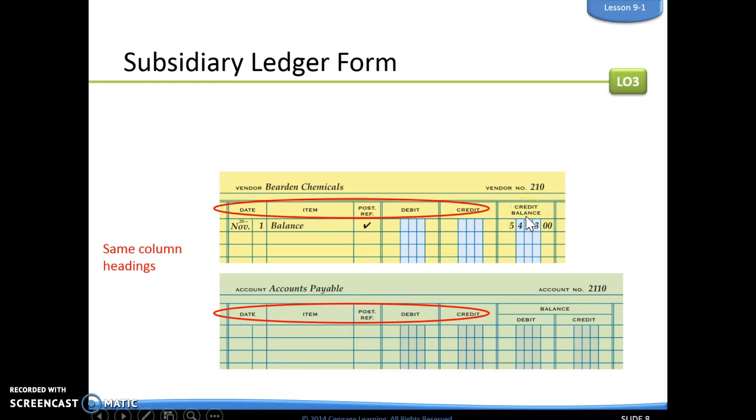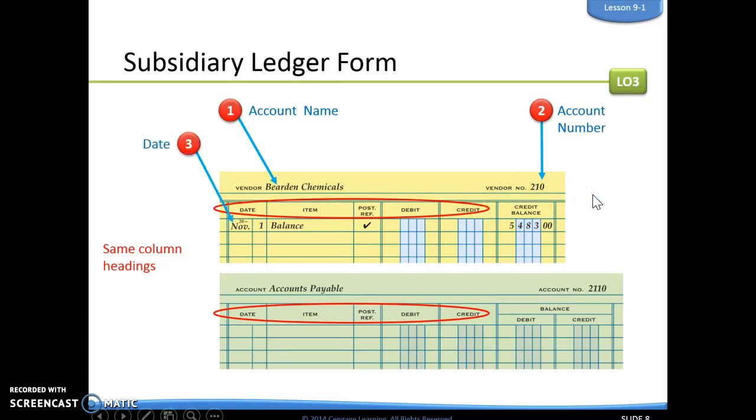That would mean that we've paid them more than we owed them. That more than likely is not going to happen, and that's why we have simply a credit balance column. All of our other headings are the same. Instead of account name, we label that as vendor name, and here we see a vendor number instead of account number.